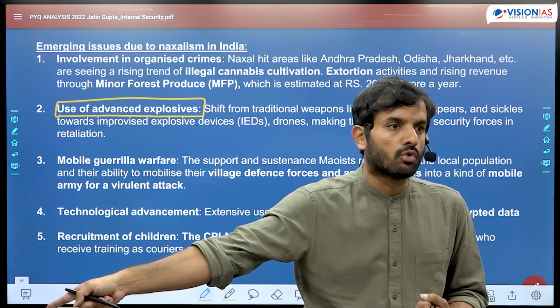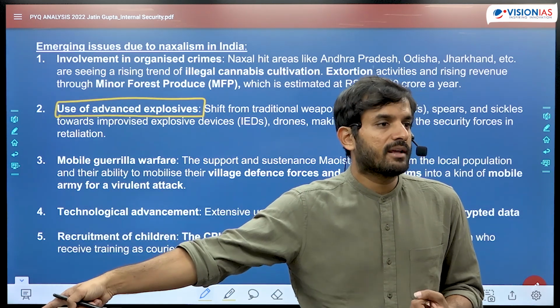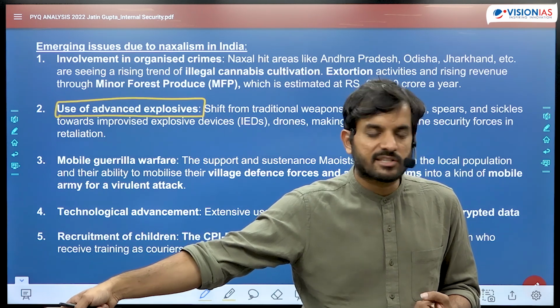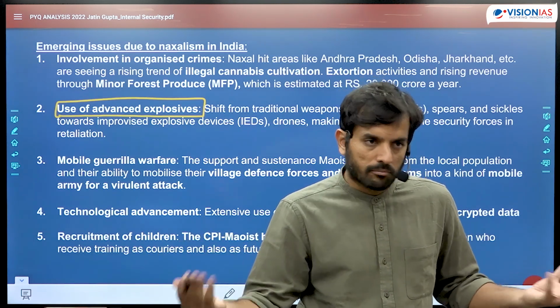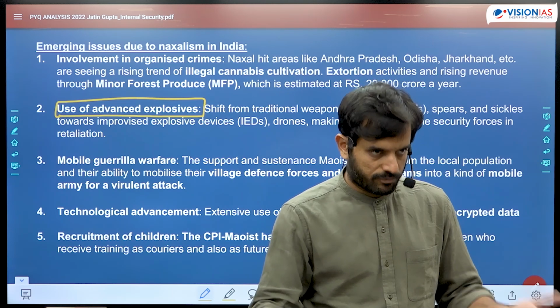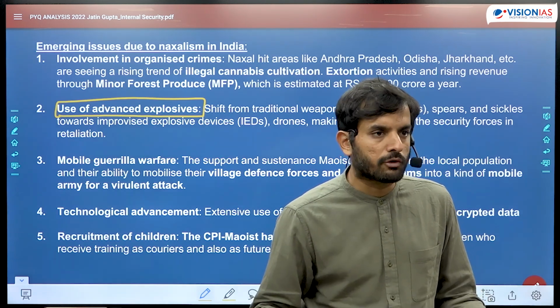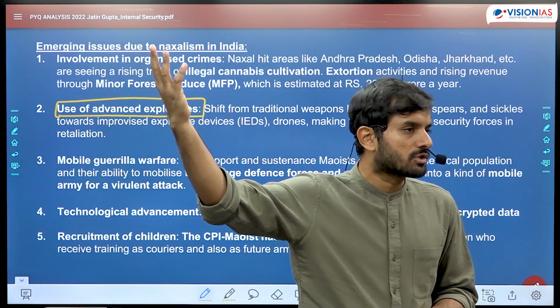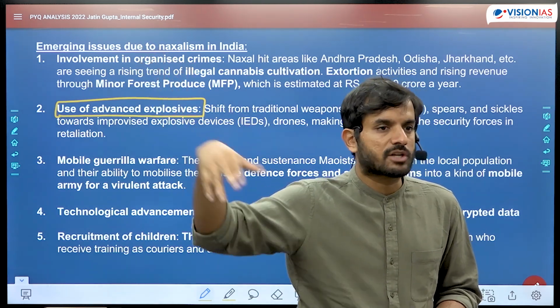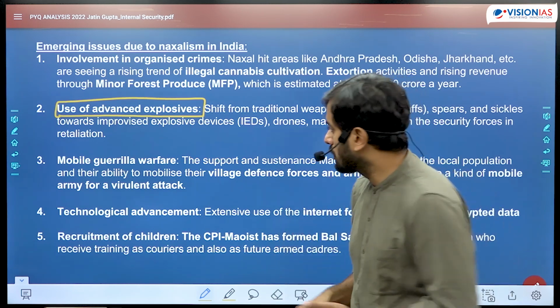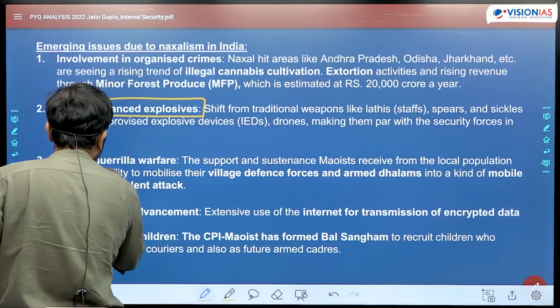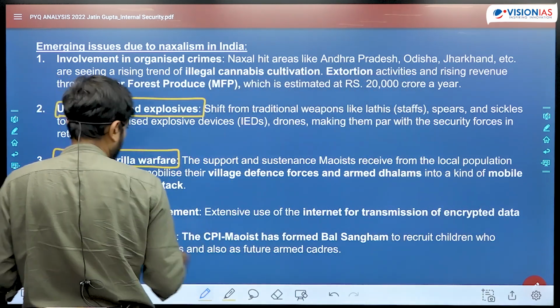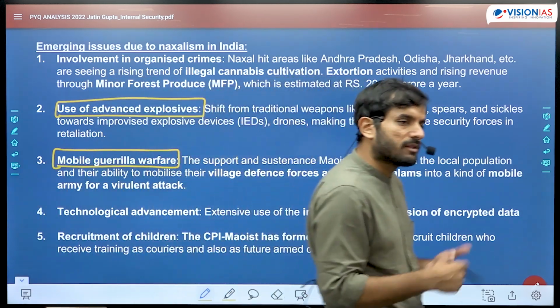They have access to drones. They have access to various infrared cameras, etc., which they have either captured from the security forces, when they looted them, or when they have been able to get them through various sources of funding from outside which are supporting the Naxals. Then on top of that, today they are involved in guerrilla warfare, and that has been their modus operandi forever.